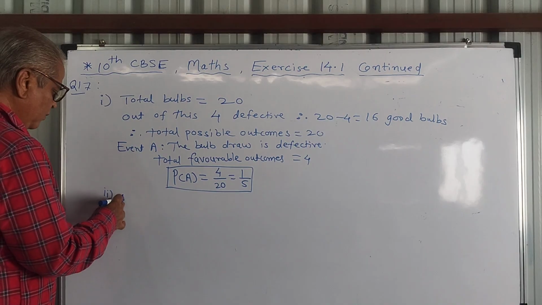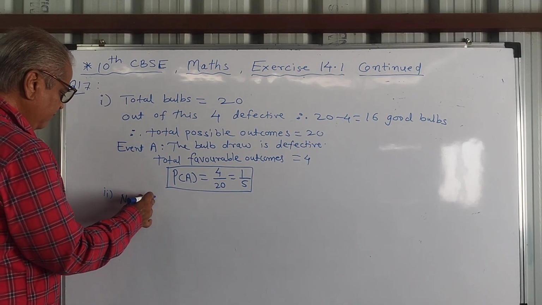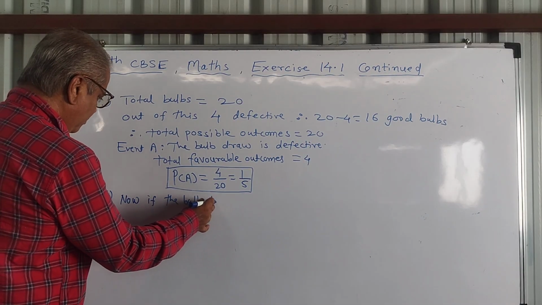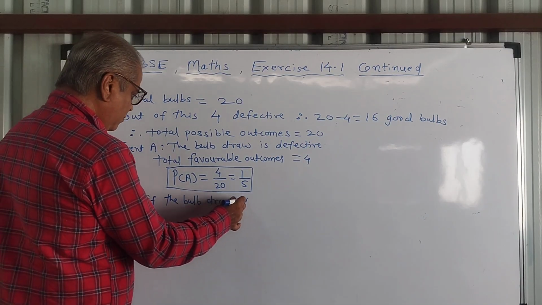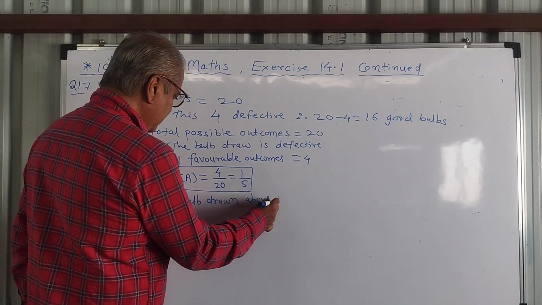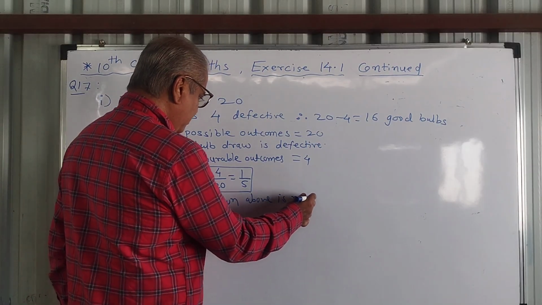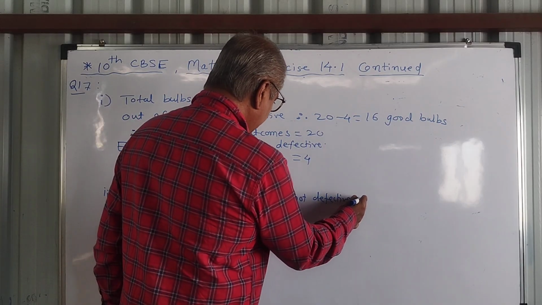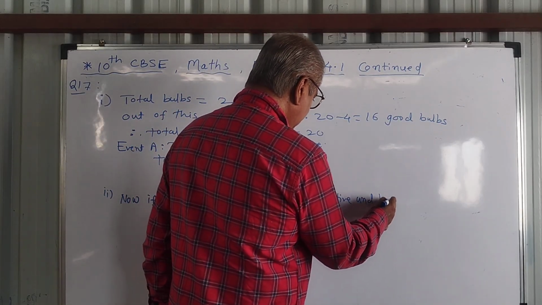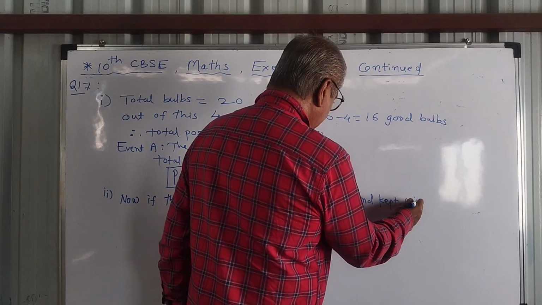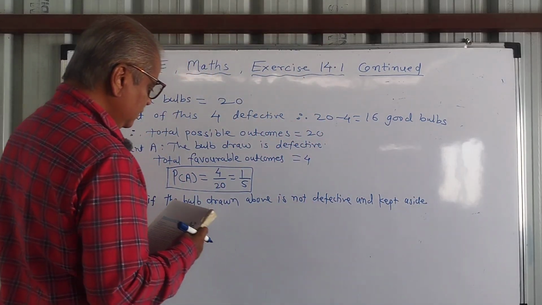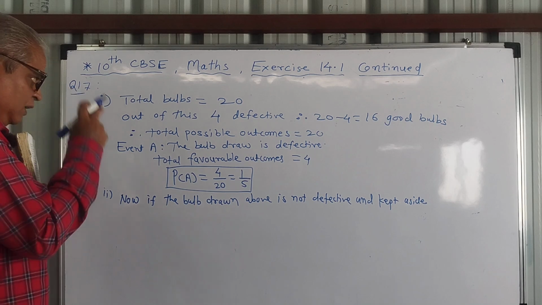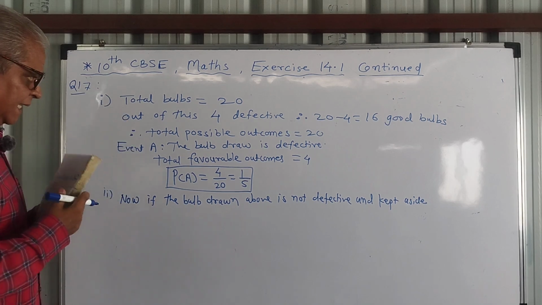So now if the bulb drawn above is not defective and kept aside, now there are total 19 bulbs, but out of 16 good bulbs, one bulb is kept aside.